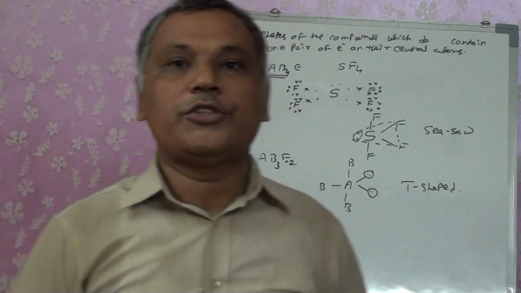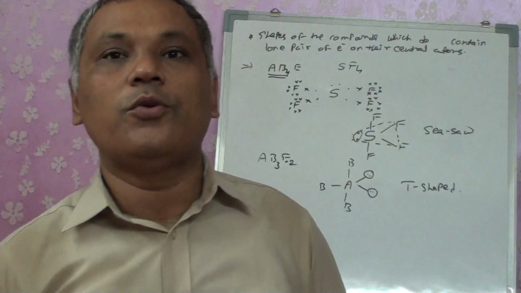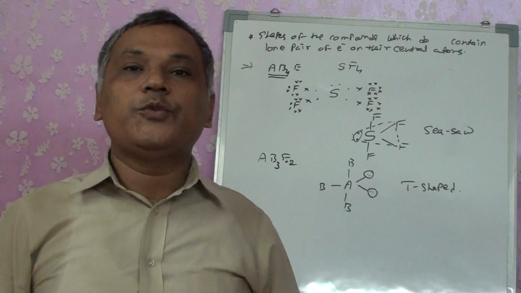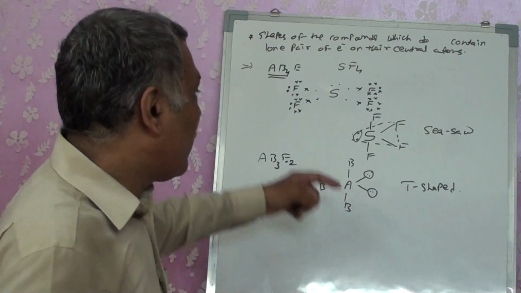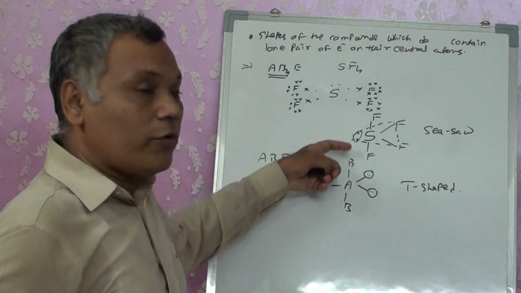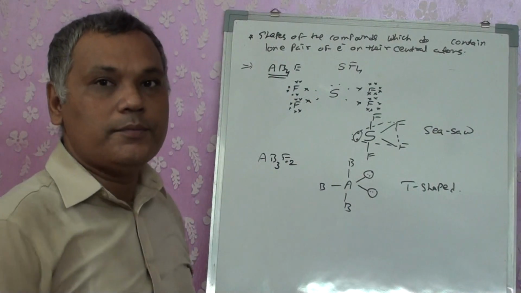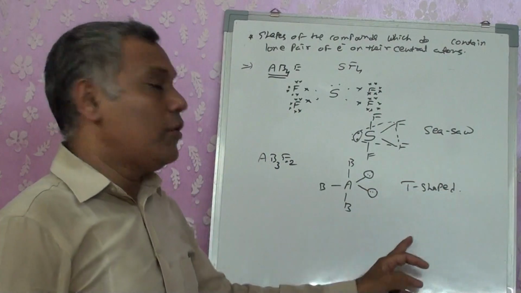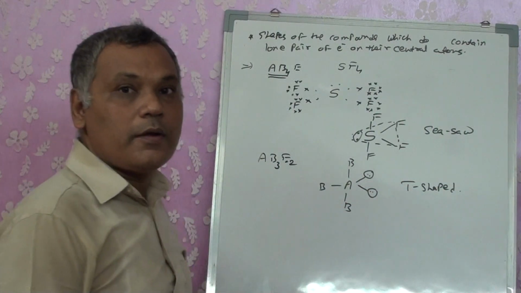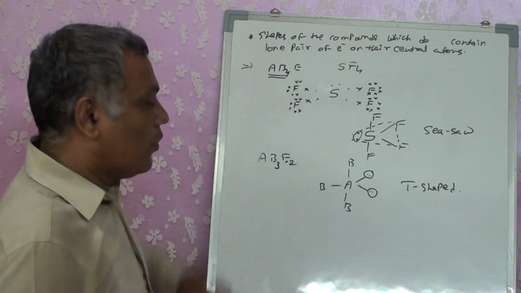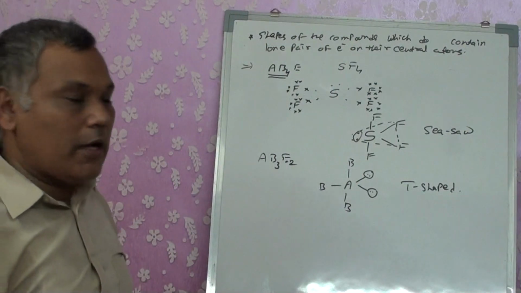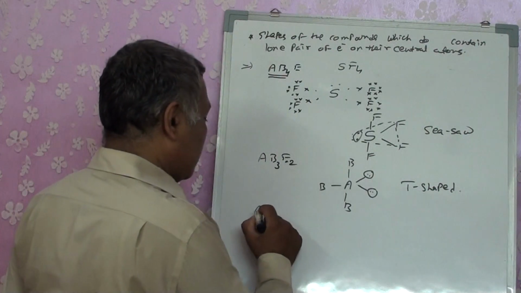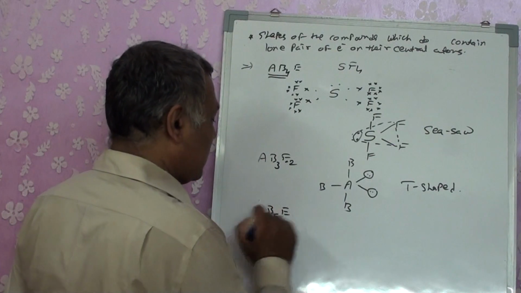When you go for the shape of the molecule, we don't consider the lone pairs. When you consider the lone pairs, they are considered as the arrangement of the electrons. So if I write the arrangement of the electrons, both of them have trigonal bipyramidal. But if I write the shape, I write this as seesaw, this as T-shaped. Right? Now because of the lone pairs, the shapes have changed.